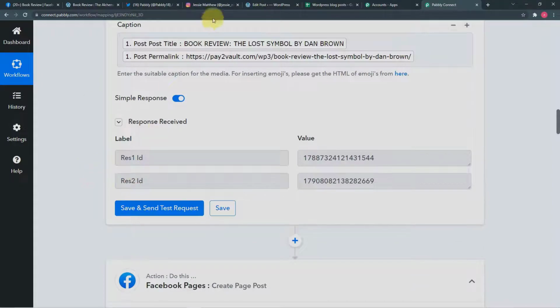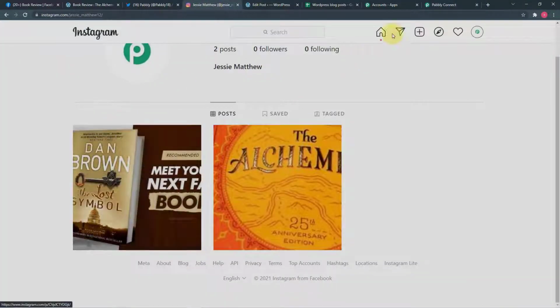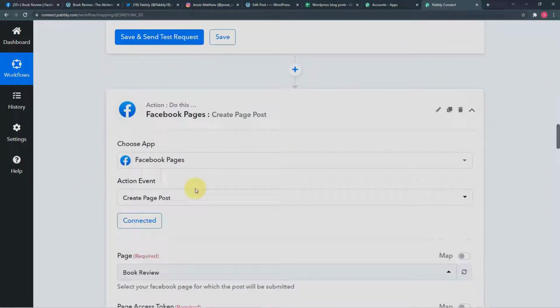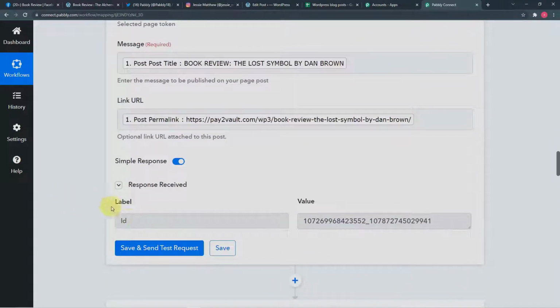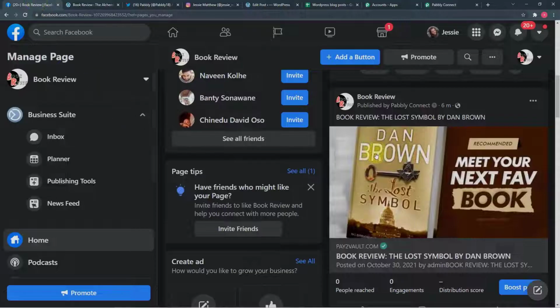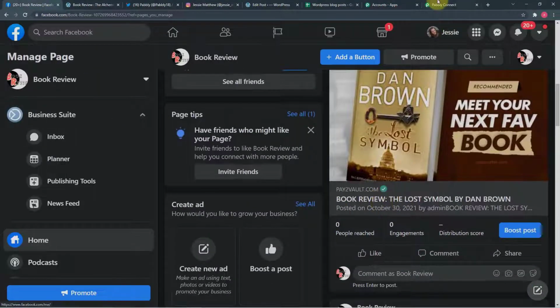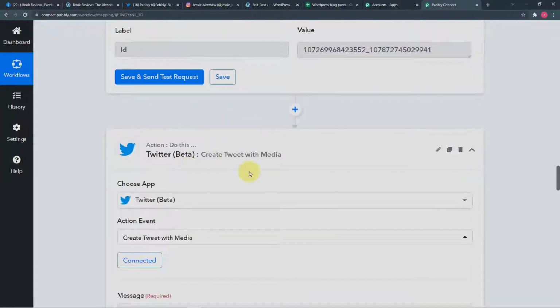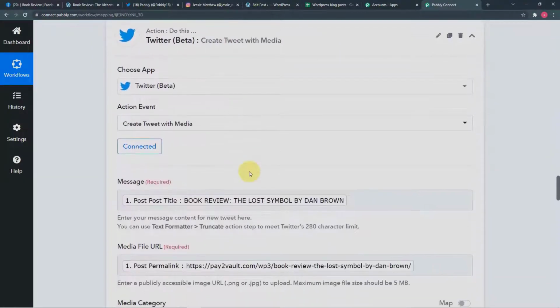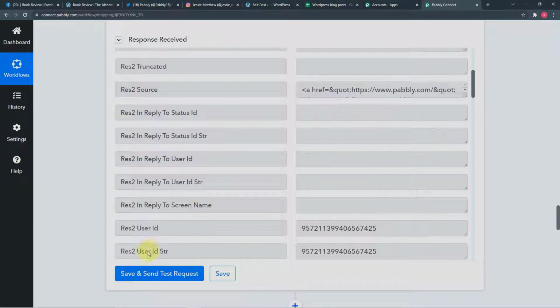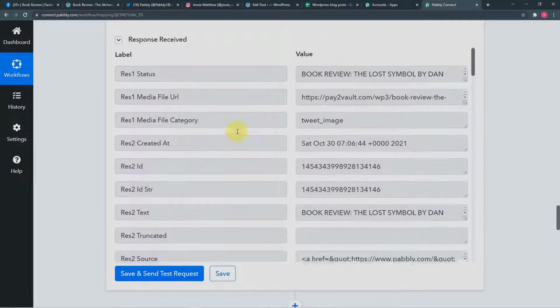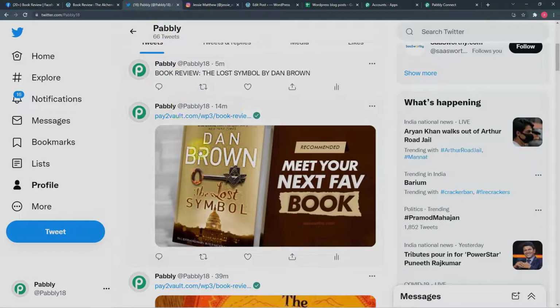And when I click here on save and send test request, you have seen that we got a new post here like this. After that, we connected the Facebook page that we have and we mapped the things that are required to post on Facebook like this. And when I click here on save and send test request, this ID is generated and you have seen a new post on the Facebook page as well. Okay. After that, we connected the Twitter application to connect our Twitter handle. Then we mapped the message and the media file URL. Okay. And then I clicked here on save and send test request, and this is the kind of response we have seen. And in the Twitter handle, we have seen a new tweet added, right?